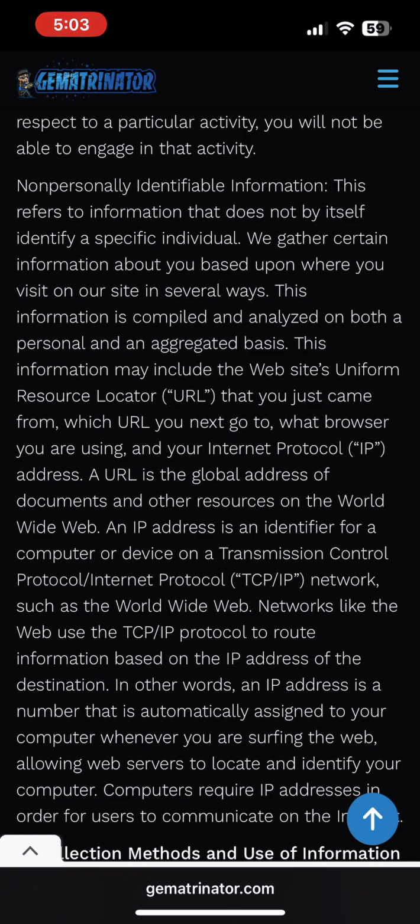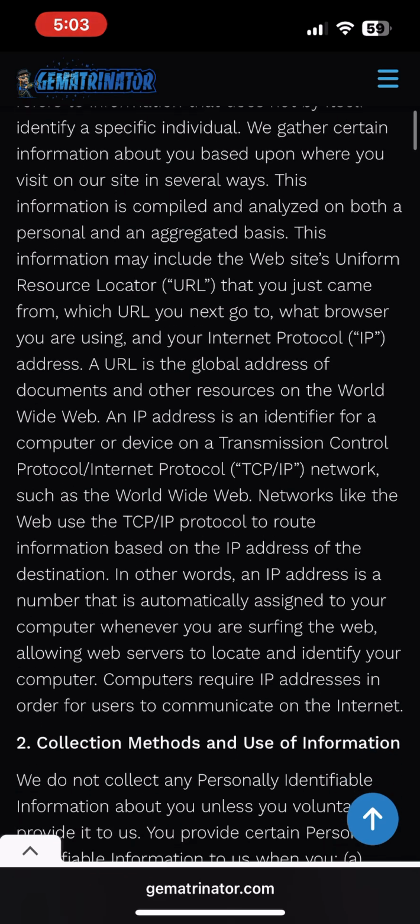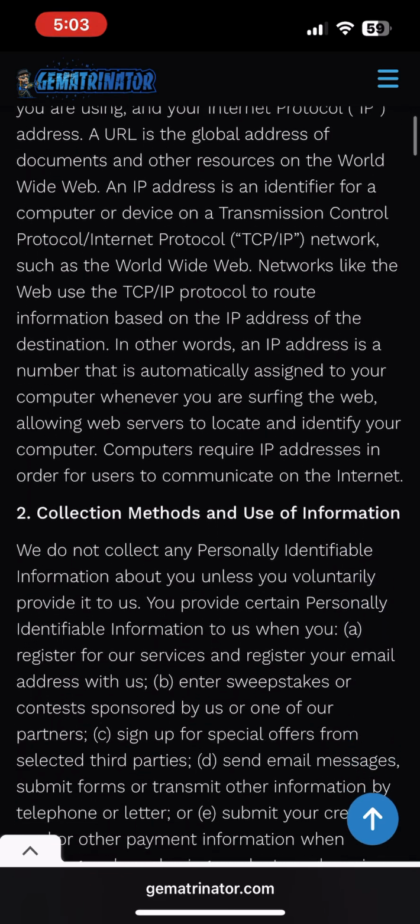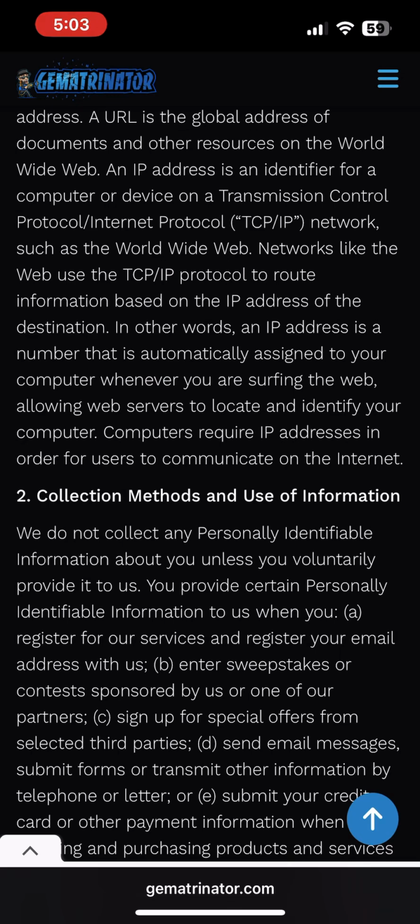A URL is the global address of documents and other resources on the World Wide Web. An IP address is an identifier for a computer or device on a transmission control protocol (TCP) network, such as the World Wide Web. Networks like the web use the TCP protocol to route information based on the IP address of the destination.